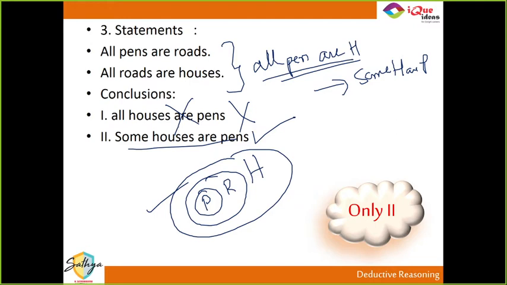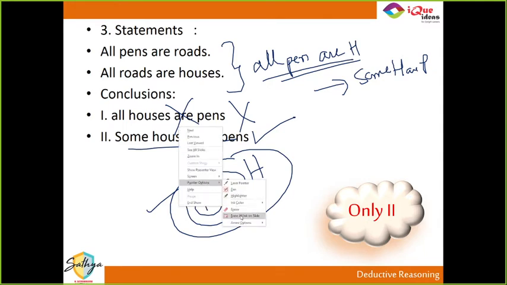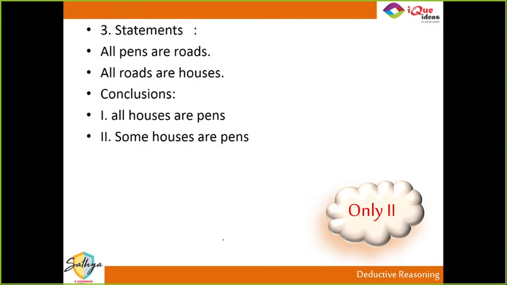Okay. Now, there is a slight change in this question in certain exams, right? I can change this question. I can ask you which of the conclusions is a possibility. Now, some of you might have come across questions using this word. Which of the conclusions is a possibility? यहाँ पे the answer is even if one diagram says that it is possible to draw it where the conclusion is true, then you mark it as true.